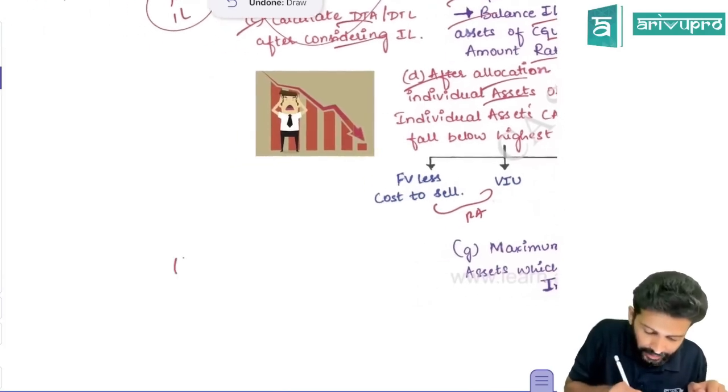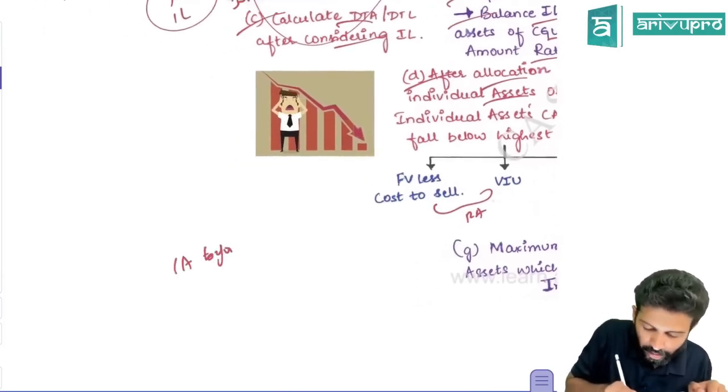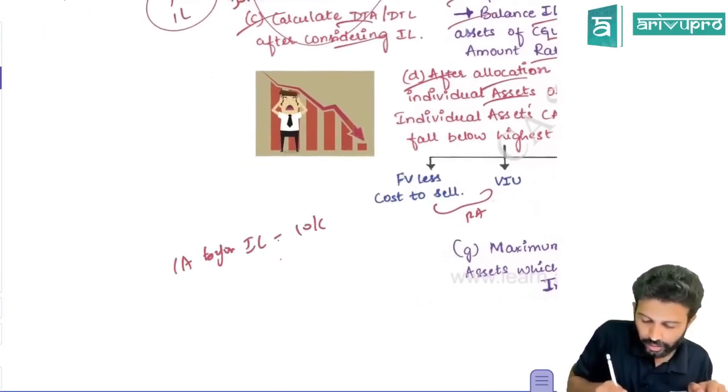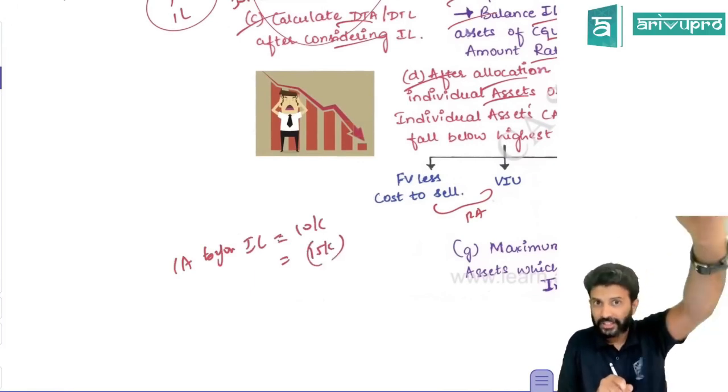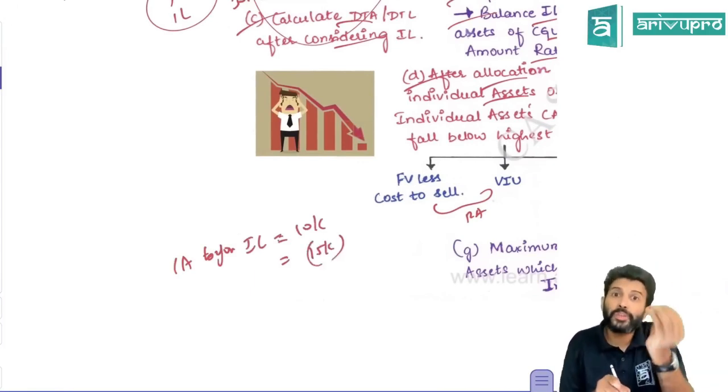So they're saying, let's say carrying amount before impairment loss was 10,000. You allocated impairment loss of 15,000. Is that right? An asset before impairment loss, its carrying amount was 10.